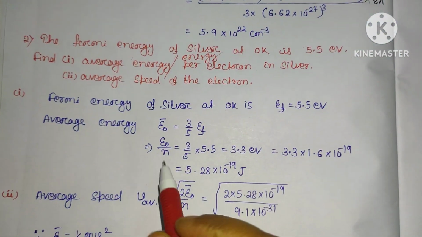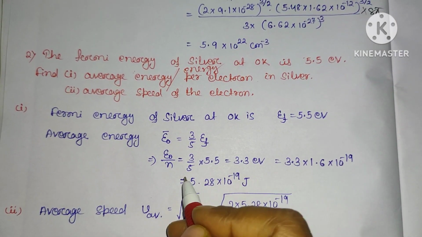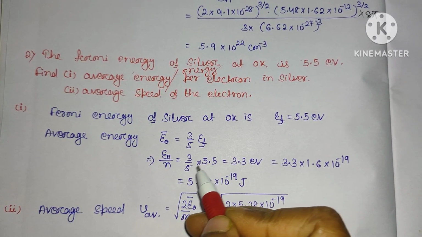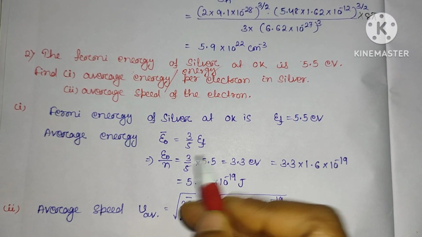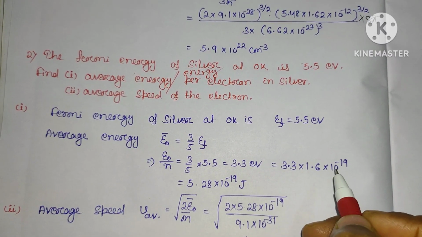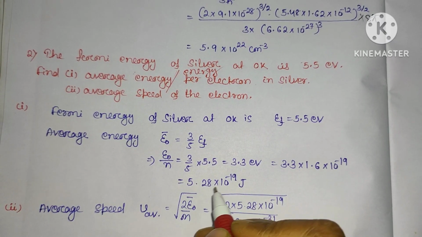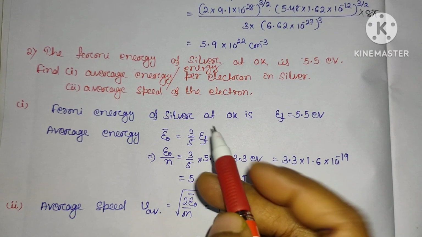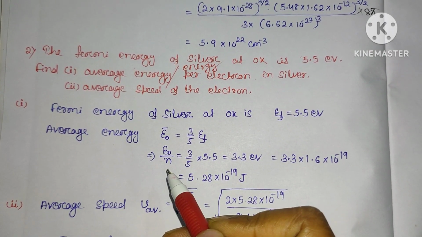So this will be equal to 3 by 5 into the value of EF, which is given as 5.5 eV. By cancelling this 5.5 divided by 5 will be 1.1, into 3, that is 3.3 electron volt. And by multiplying by 1.6 into 10 power minus 19, this is converted into joule. So this is equal to 5.28 into 10 power minus 19 joule. So this is the average energy, or we can say this is the energy per electron.